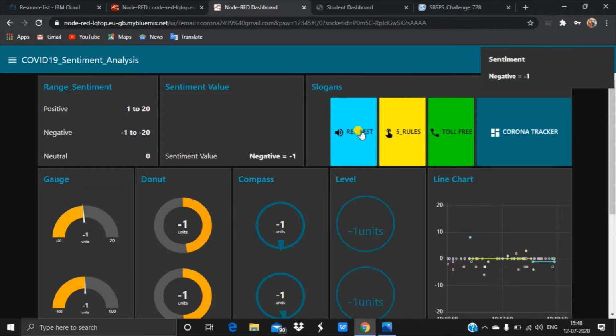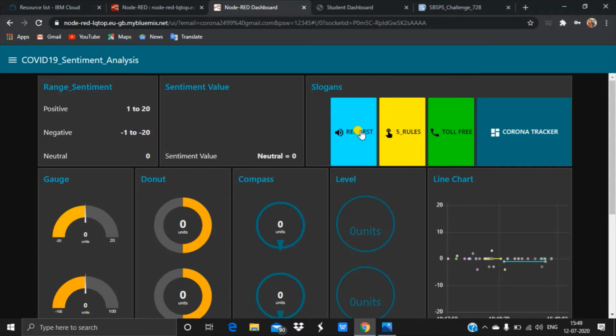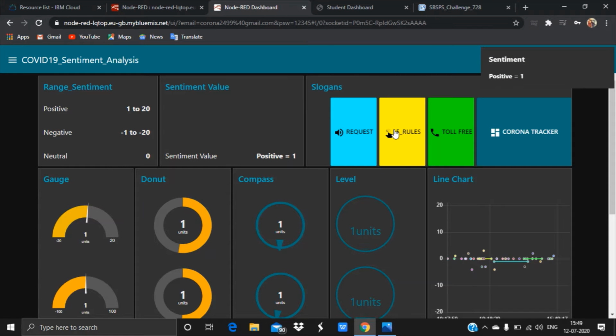Stay home, stay safe. 1. Wash your hands frequently. 2. Wear a mask when you go outside. 3. Maintain social distance. 4. Meet a doctor if you have symptoms like cough and fever. 5. Eat healthy food. For India, 1075. These are the outputs of these buttons.